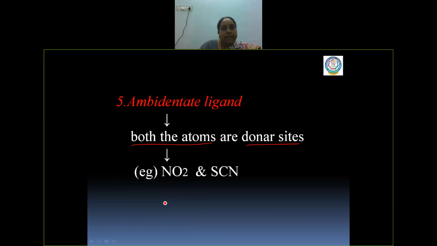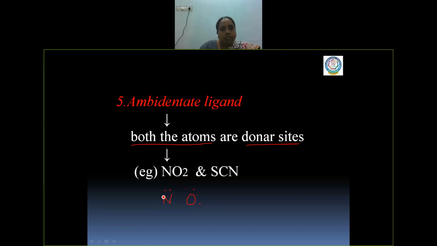Nitrogen contains a lone pair of electrons, whereas oxygen contains two lone pairs of electrons. These two lone pairs of oxygen can bond with the central metal atom, and the pair of electrons present in nitrogen can also bond.